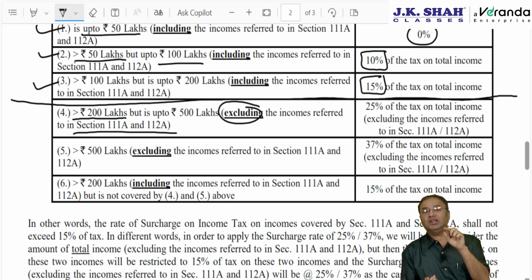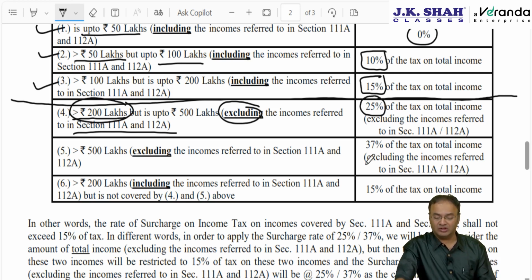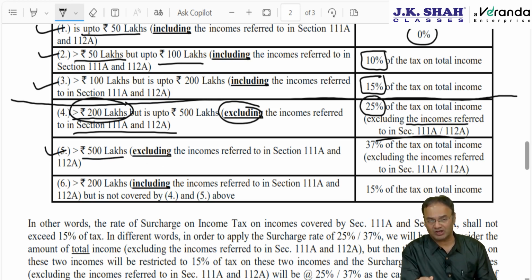If the net income, meaning thereby normal income other than these 2 incomes itself, is more than 2 crore, then tax on that normal income will be subjected to 25% surcharge and tax on these 2 incomes will be restricted to 15%. And in case the total income excluding these incomes exceeds 5 crore, then 37% should be attracted.